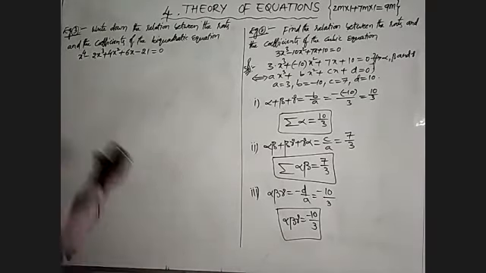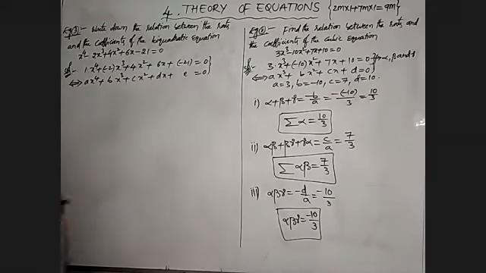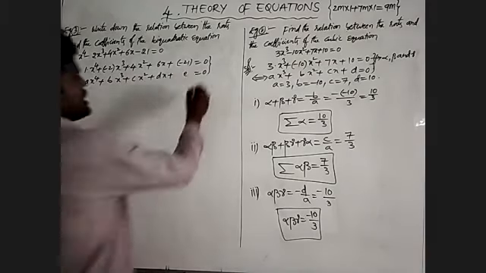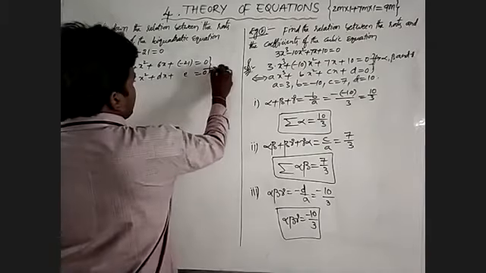The given equation can be compared with ax power 4 plus bx cube plus cx square plus dx plus e is equal to 0. The roots of the given biquadratic equation are alpha, beta, gamma and delta, and it has 4 conditions. We compare the values where a is 1, b is minus 2, c is 4, d is 6 and e is minus 21.